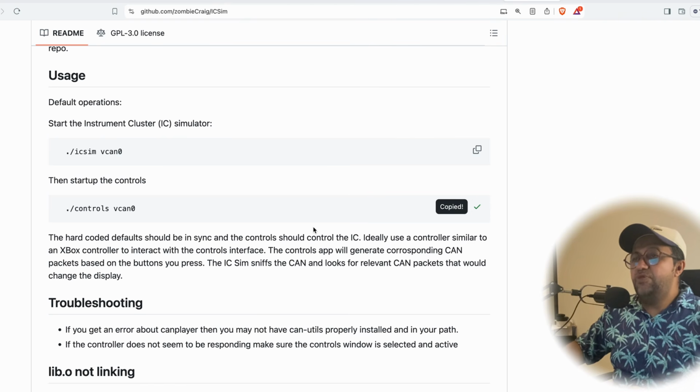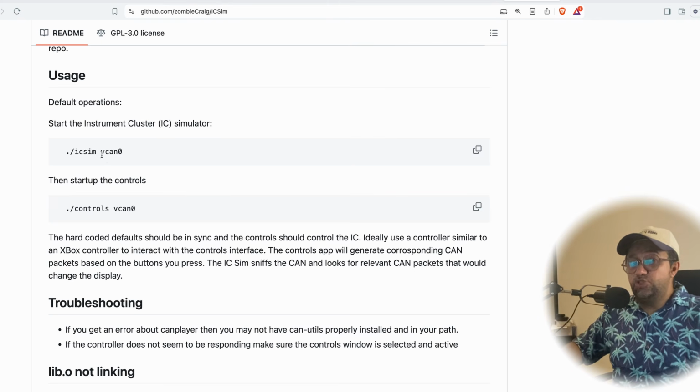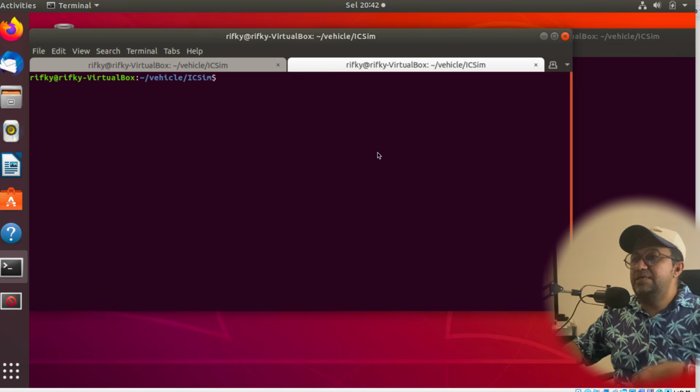This is the startup control, right? This is the instrument cluster, which is the instrument of the car itself, the vehicle itself, and this is the startup for the controls. So we will start the controls, guys.